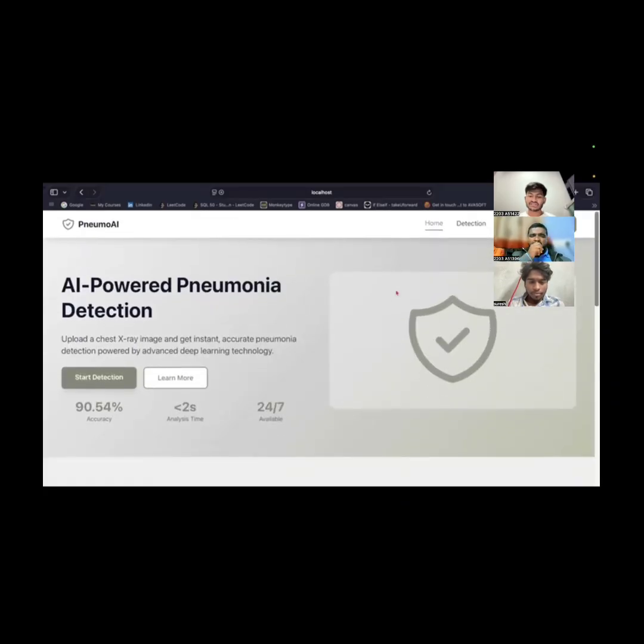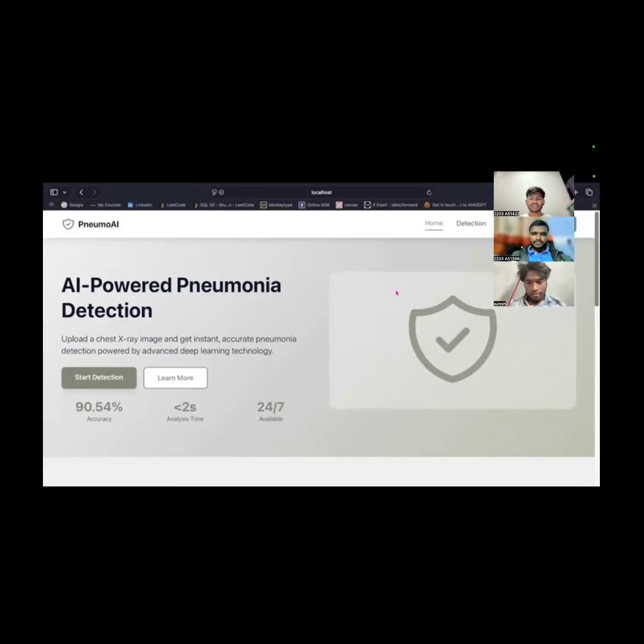The step-by-step process of the website is very simple and user-friendly. Firstly, the user visits the homepage of the pneumonia detection system website. There is an upload section where they can either click to browse or drag the image of an X-ray file. Once the image is selected, it is displayed on the screen to confirm whether it is the correct file or not.